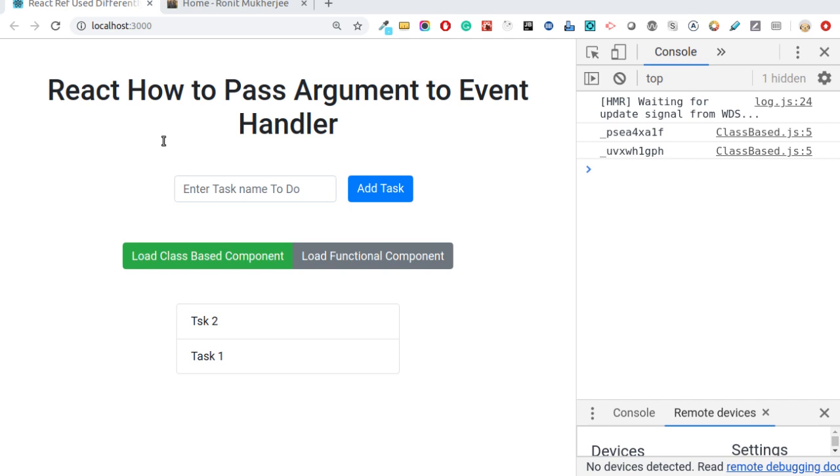So now we have already solved the problem of this. We have bound the event, we have passed values to the event handler. Now comes the part of the bonus: how to set state of the parent on an event in a child component? So I will show you guys the code. Let me go to the code.